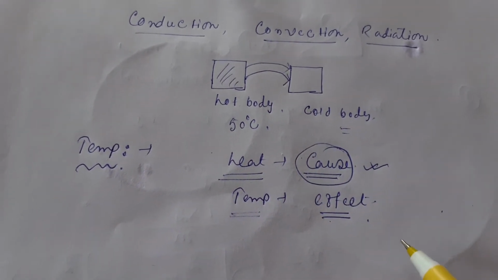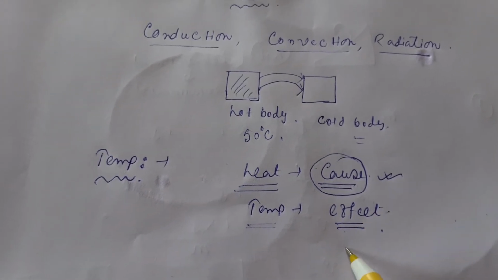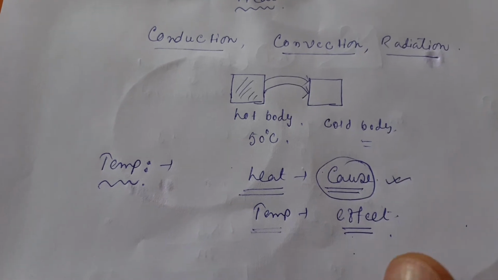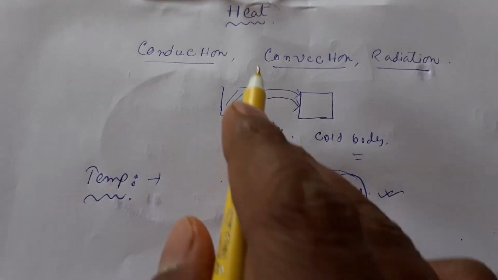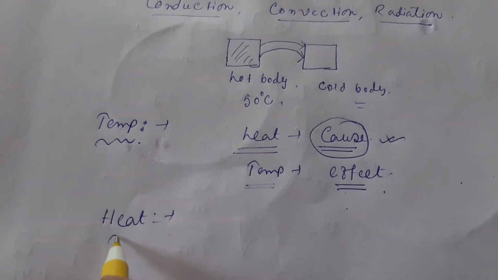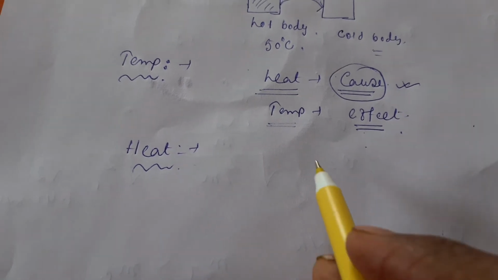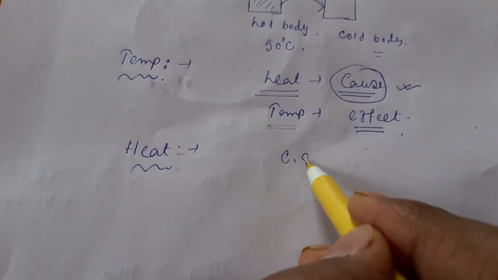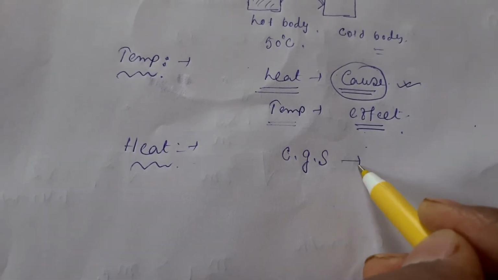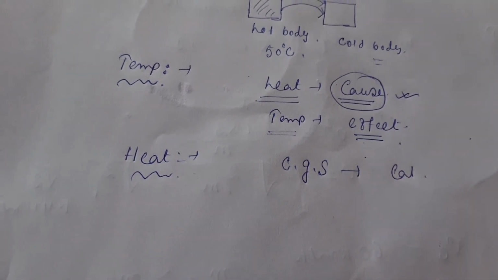Next, in this chapter you will read about the units of heat and the units of temperature. These two things are very important. For heat, we know there are three systems: CGS, FPS and SI. In the CGS system, calorie is the unit of heat.